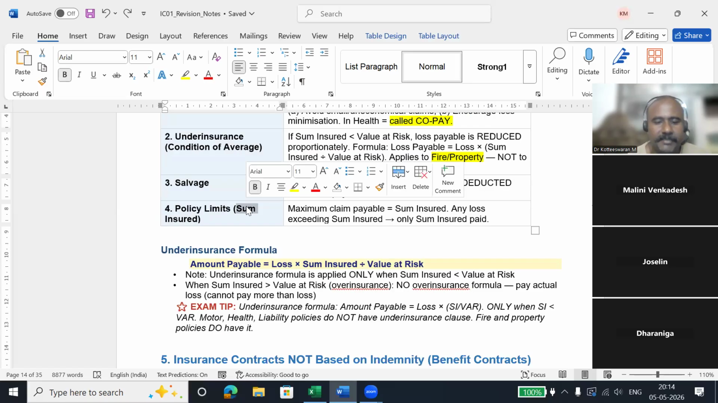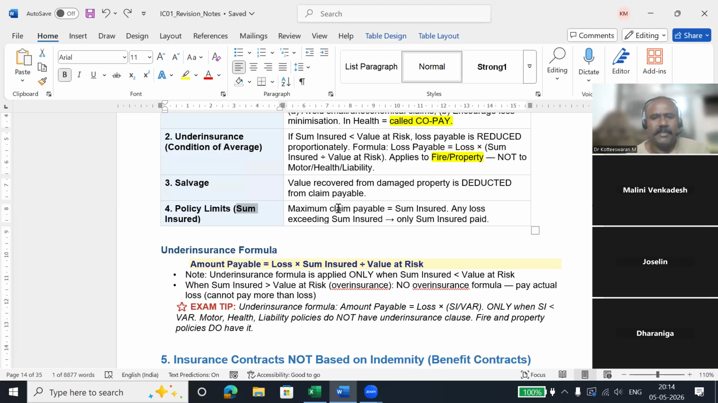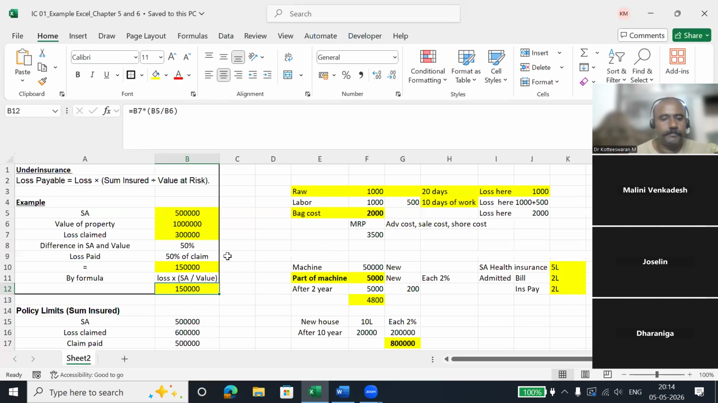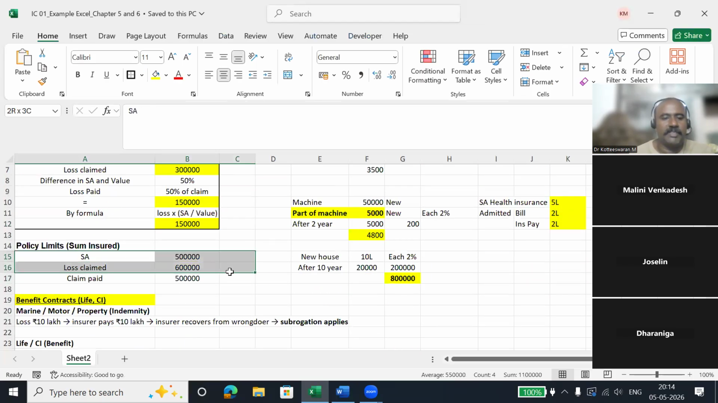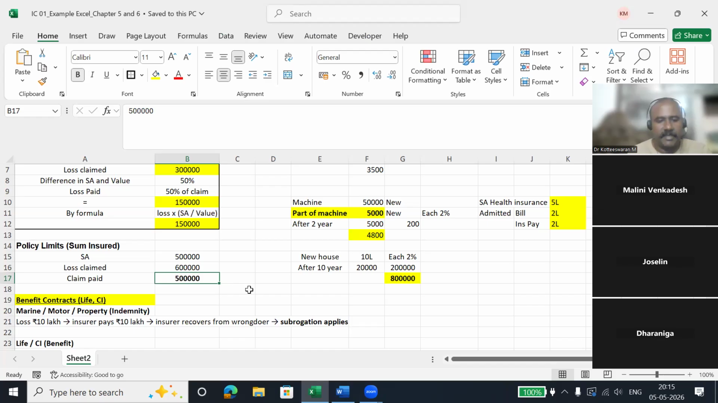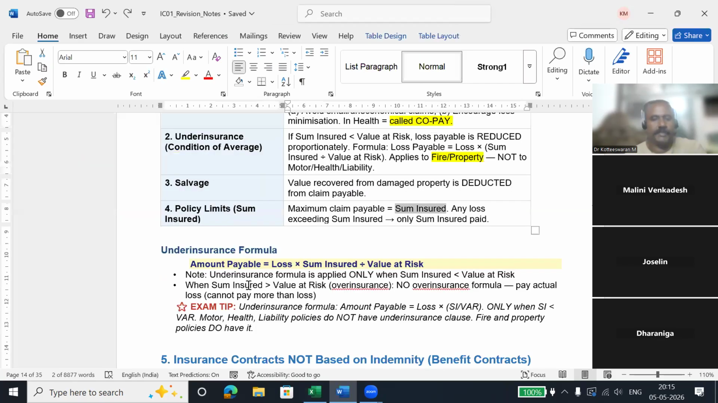And policy limits. Policy limits is very simple. It is the maximum payable claim, which is the sum assured. 5 lakhs is the sum assured. If you go for claiming 6 lakh, they are not going to pay 6 lakh. They are going to pay only 5 lakhs. So this is the policy limit. Sum assured is 5 lakh, and you are claiming 6 lakhs. They are not going to pay 6 lakh. They will reduce that and pay only 5 lakh rupees.